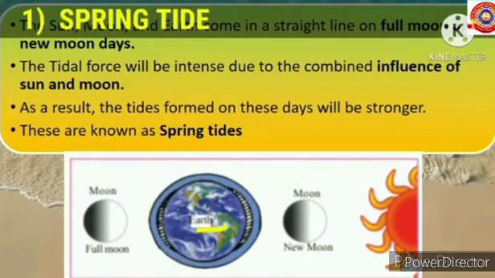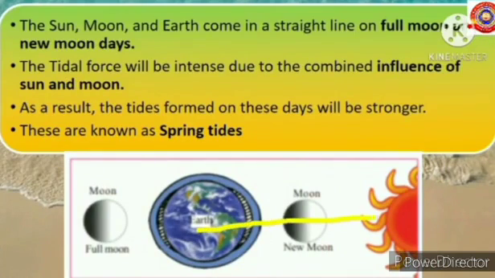The sun, moon and earth come in a straight line on full moon days and new moon days. The tidal force will be intense due to the combined influence of sun and moon. As a result, the tides formed on these days will be stronger. These are known as spring tides.